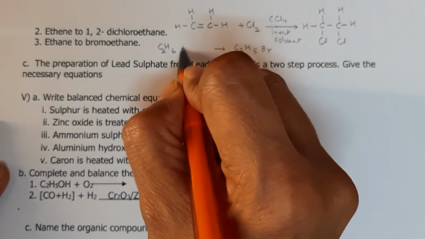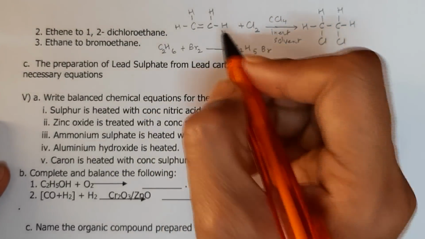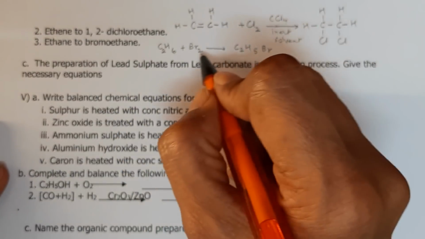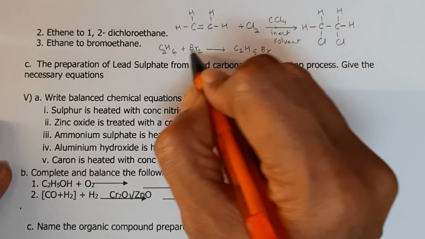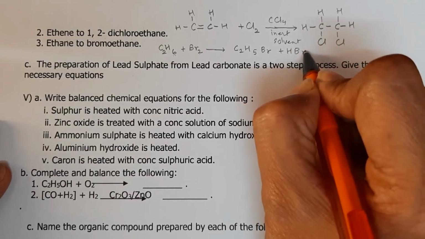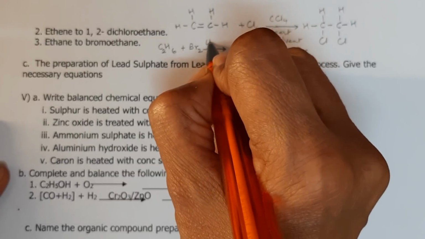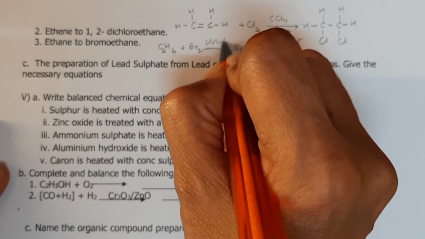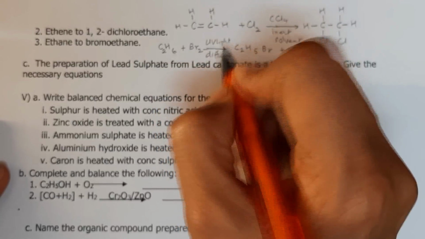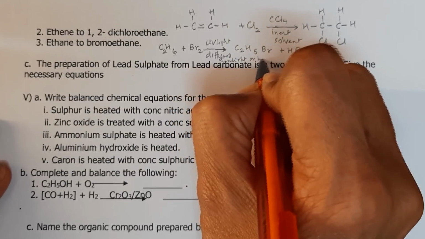So we have bromine added to that, and so because this is alkane which is saturated, one H has gone, so that one H will take one Br and it will become HBr. Our condition is UV light or diffused sunlight or heat.